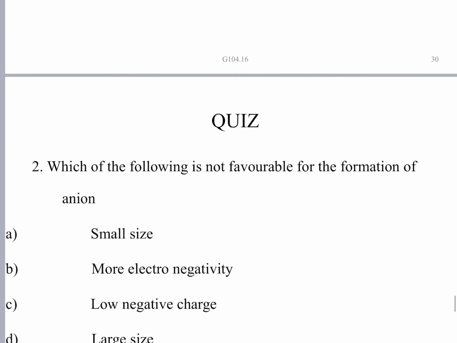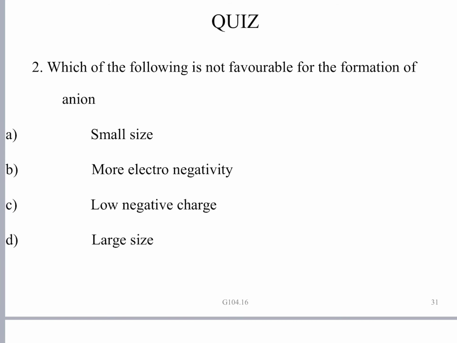Okay. Next question is, which of the following is not favorable for formation of anion? Anion formation is favored by small size, more electronegativity, more electron affinity, and low negative charge. These factors favor the formation of anion. So, the left out is large size. Large size does not favor formation of anion, quite obviously.